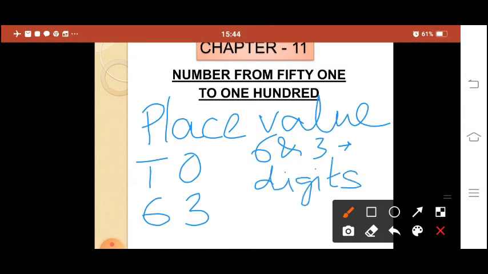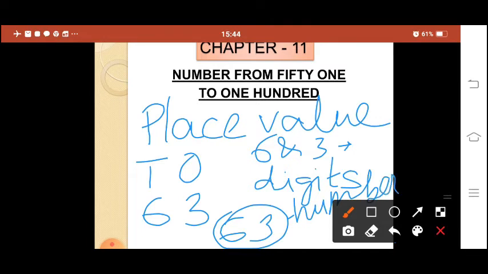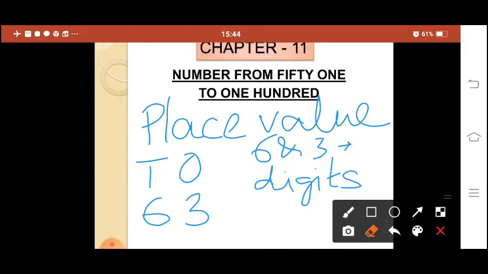Then 63 itself is a number. So these are the numbers and these are the digits.